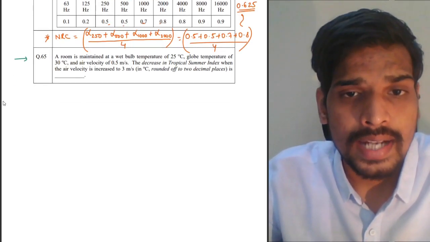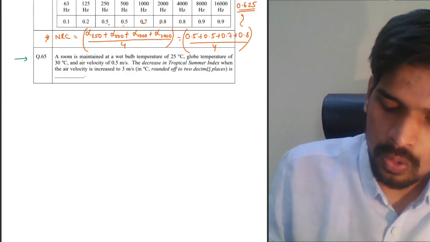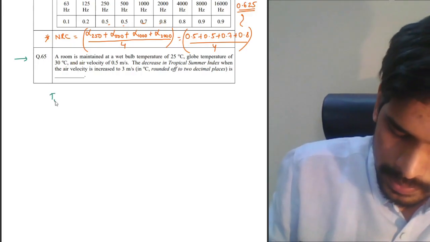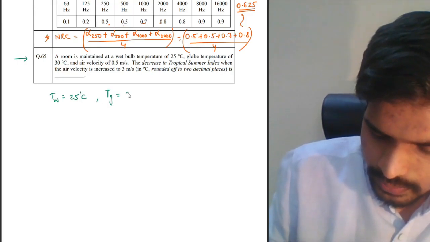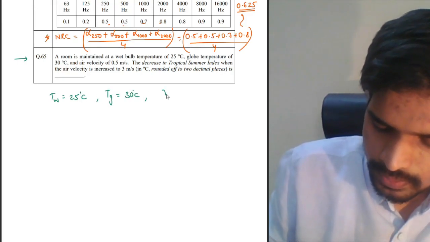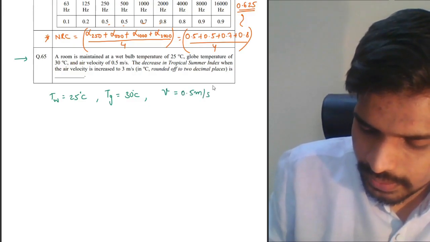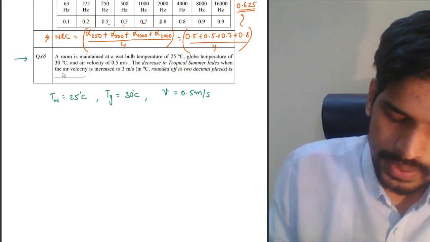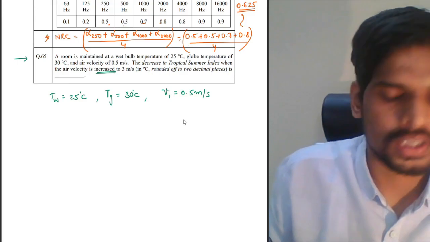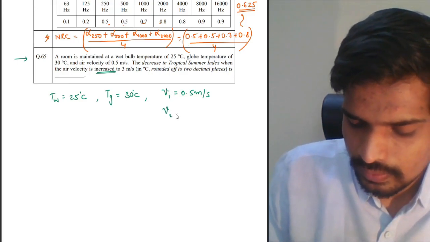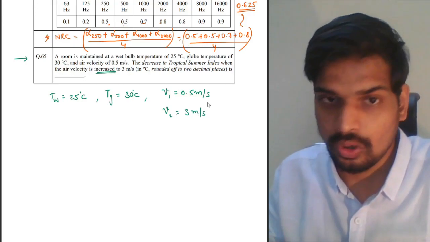A room is maintained at a wet bulb temperature of 25 degrees centigrade, globe temperature of 30 degrees centigrade, and air velocity of 0.5 meter per second. What is the decrease in tropical summer index when the air velocity is increased to 3 meter per second? Initially air velocity was 0.5, later it became 3 meter per second. It is increased to, not increased by.